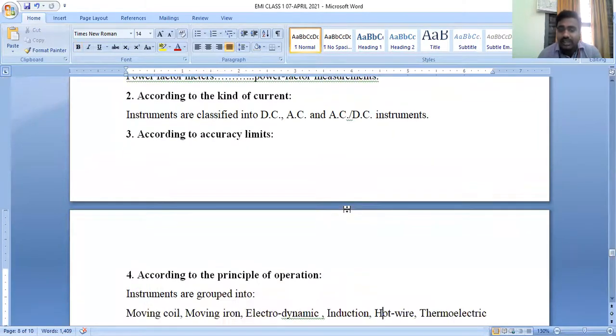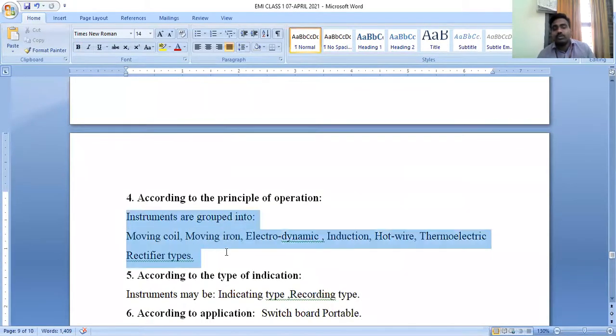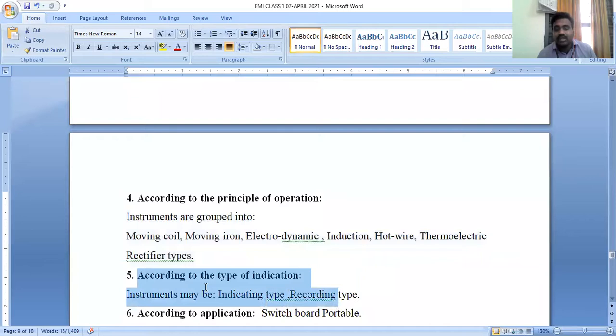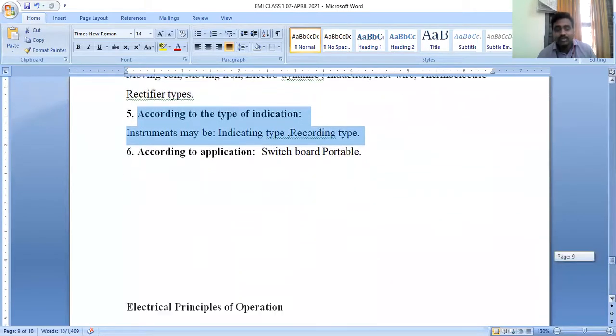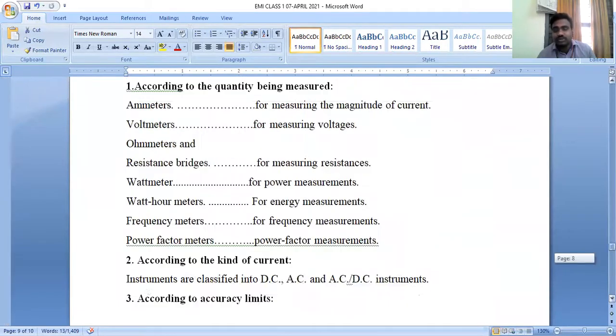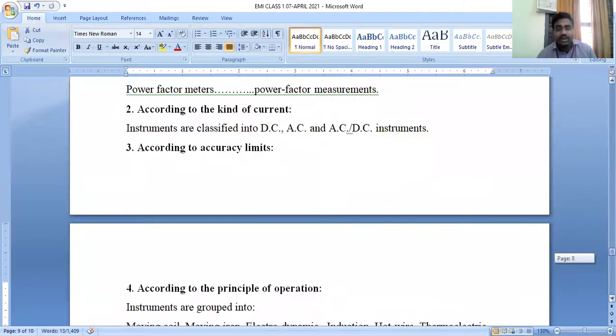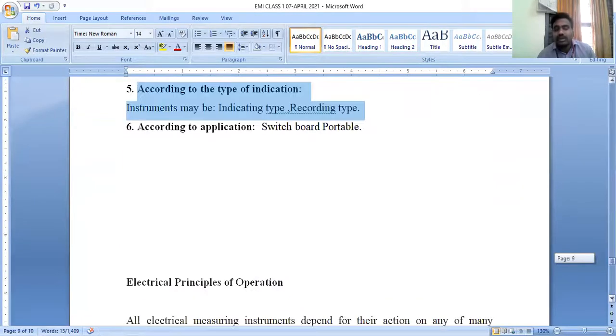Depending upon the accuracy limits and principle of operation, instruments are classified into moving coil type instruments, moving iron type instruments, electrodynamometer type instruments, induction instruments, and so on. Depending upon the indication type, it may be an indicating type instrument or a recording type instrument. So from the application perspective, we have classified the instruments into various types depending upon the quantity measured, the kind of current, the principle of operation, and the indication.